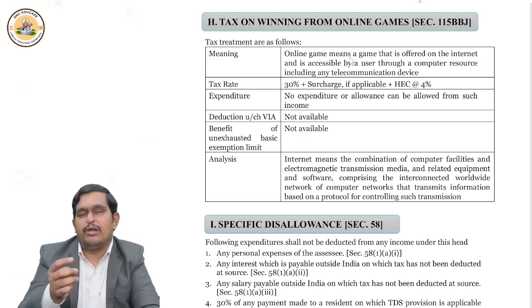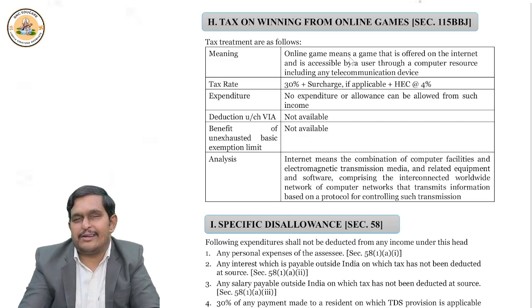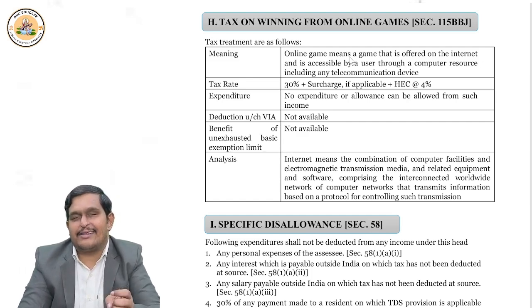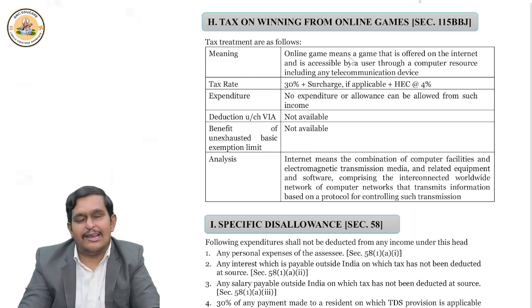Now, section 58 talks about disallowances. For example, if you want to deduct personal expenses, income tax says not allowed. If you want to deduct income tax, wealth tax, cess, fees, penalty under that, or any interest on a loan taken to pay income tax, it is not deductible.